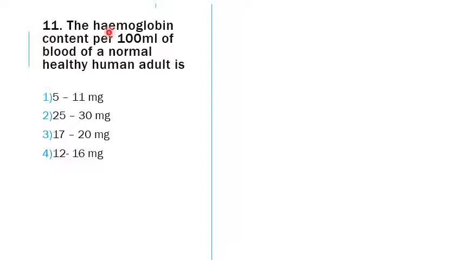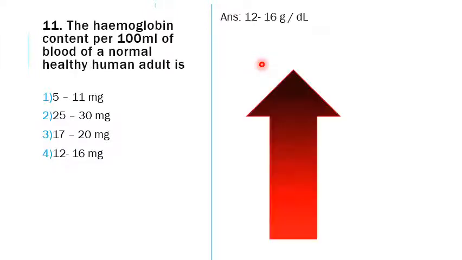Eleventh one is, the hemoglobin content per 100 ml of blood of a normal healthy human adult is. The options are 5 to 11 milligram, 25 to 30 milligram, 17 to 20 milligram, 12 to 16 milligram. Actually, this is from previous year question papers, but if we see the hemoglobin, it is not in milligrams, it is in grams per deciliter. The answer is actually 12 to 16 grams per deciliter.